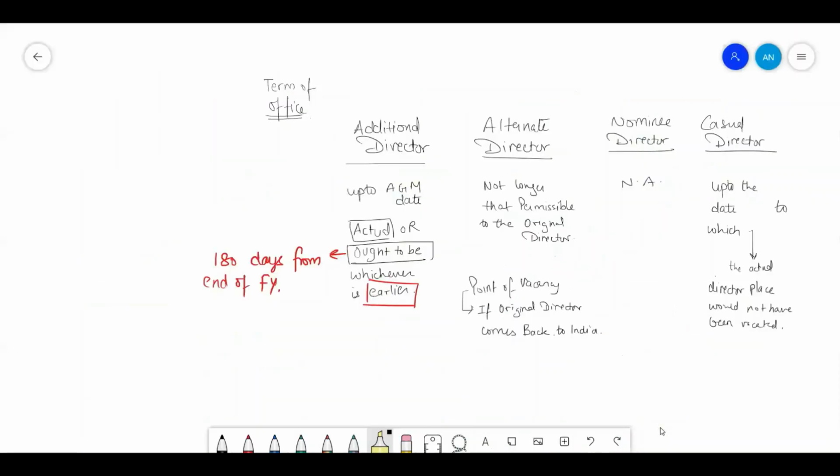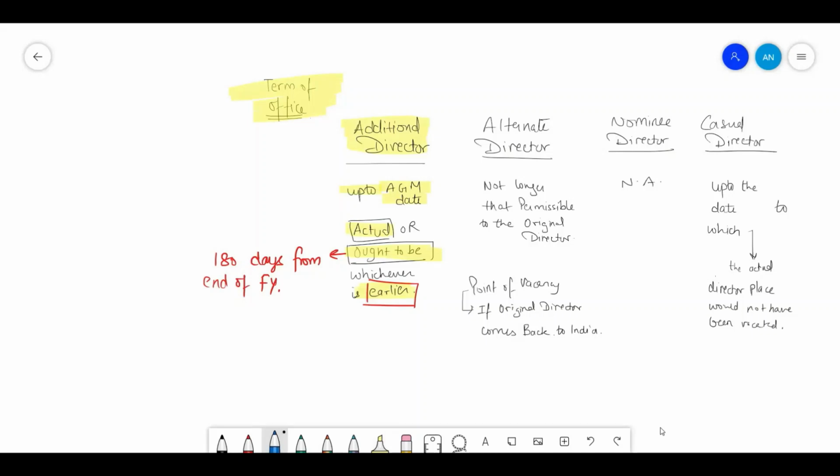Wait a second. So yeah, I hope it's visible. So for additional director, the term of office would be up to the AGM date. AGM here means the actual AGM, that is the date on which the actual AGM was held, or the AGM that ought to have been held, whichever is earlier. So let's take an example here.